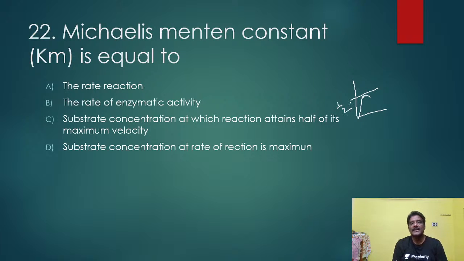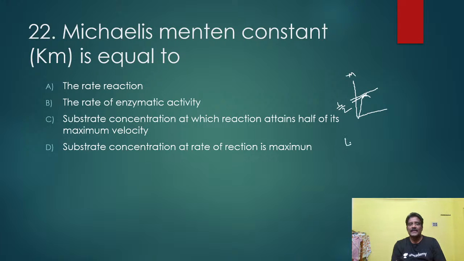The rate of reaction is half of the maximum velocity. This is the maximum velocity of the rate of reaction, and this is half of the rate of reaction here. So the Michaelis-Menten constant tells us this: it is the substrate concentration at which the reaction reaches half of the maximum velocity.